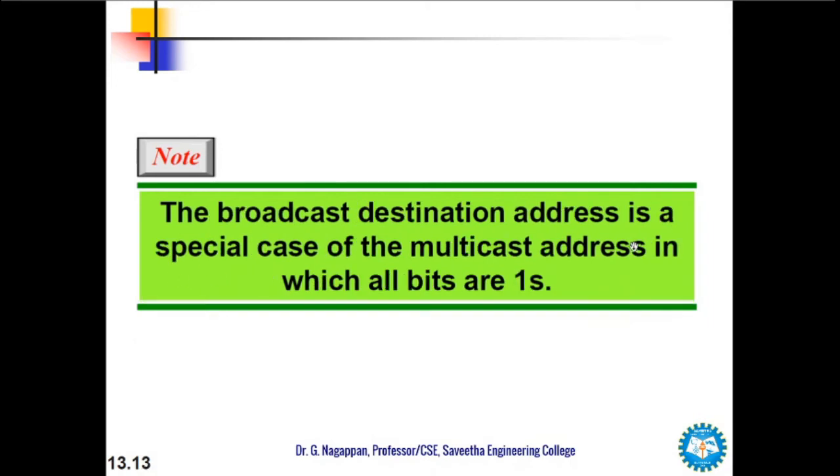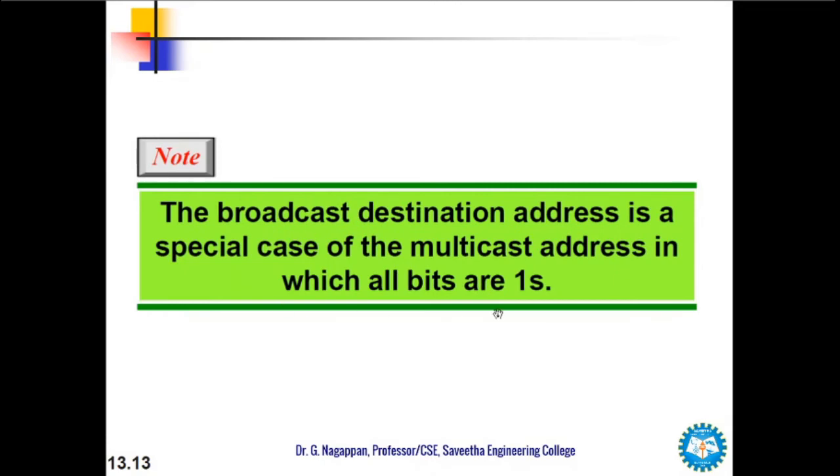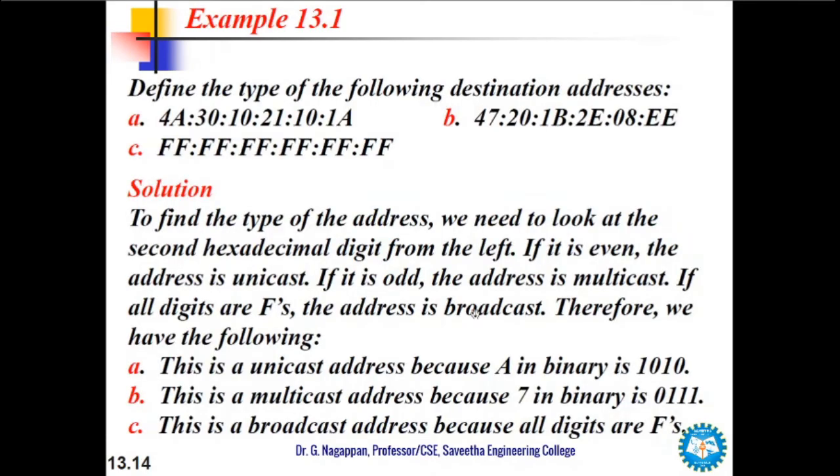The broadcast destination address is the special case of the multicast address in which all the bits are 1. So if all the bits in the destination address are 1, then it means that all the computers in the network will receive that. Now let us see examples of such addresses.